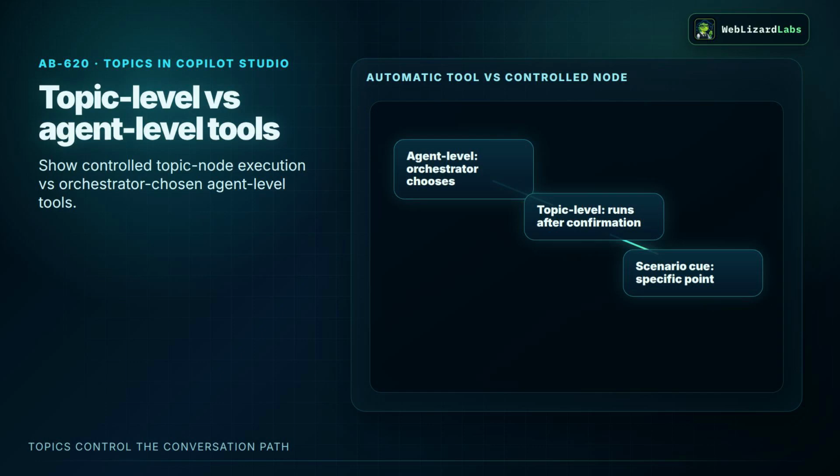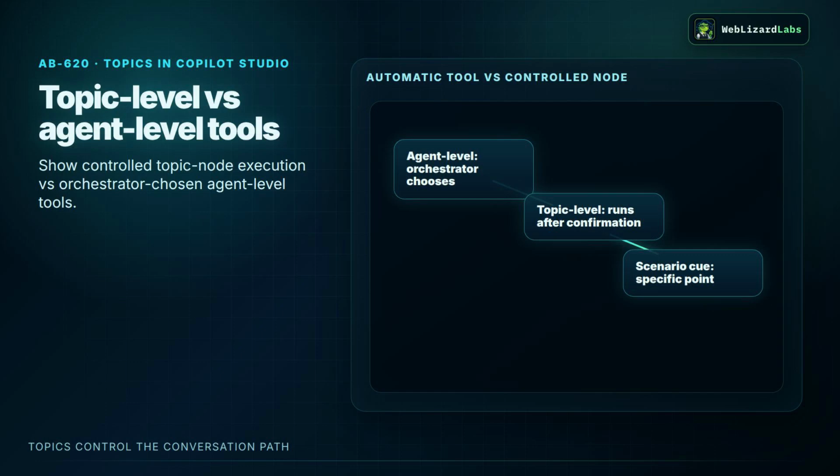If no connector exists and the call is a single REST request inside this one topic, the HTTP request node may be the right fit. The topic can build a dynamic URL from a topic variable, choose the method, add headers and body, define a response schema, and save the response into a variable. Secrets should come from environment variables, not hard-coded headers on the canvas.